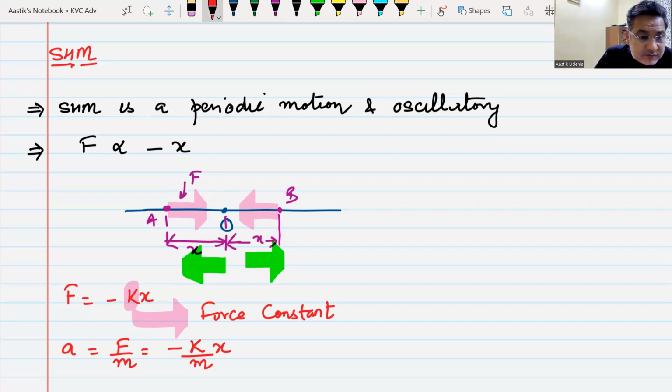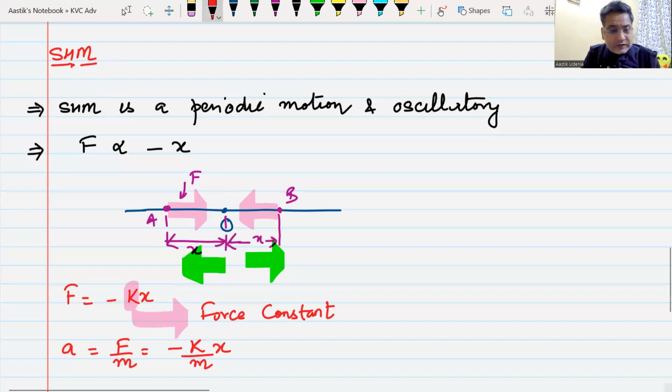So this is what makes simple harmonic motion different from your normal vibratory motion or oscillatory motion. Now, there are more points that you must remember about this, and we will come across these points one by one.